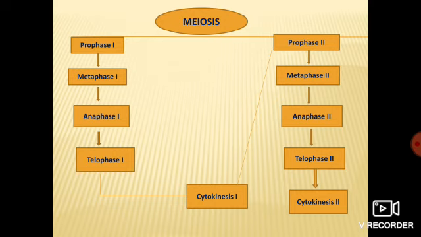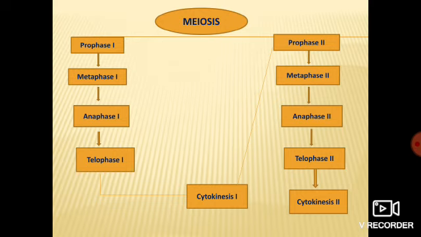Now after this cytokinesis 1, each daughter cell which has 23 chromosomes enters into prophase 2. Means both enter separately into prophase 2: one will follow prophase 2, the other will also follow prophase 2. Means 2 individually going into prophase 2.